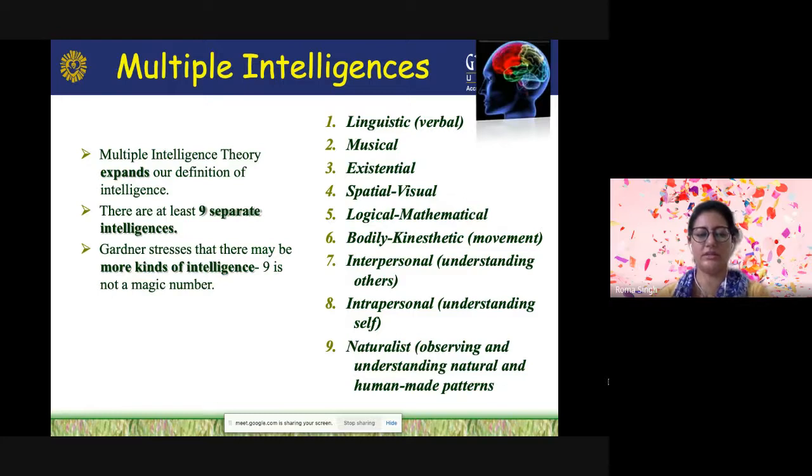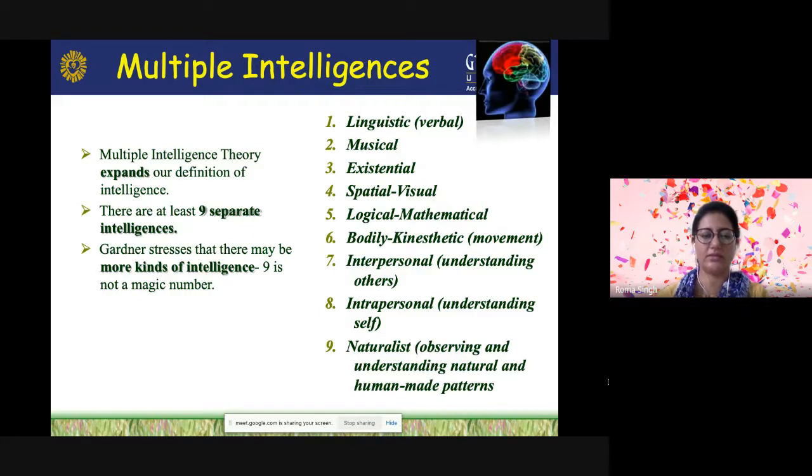The linguistic and musical intelligences are said to be language related, since they engage both auditory and oral functions, which Gardner argued was central to the development of verbal and rhythmic skill.